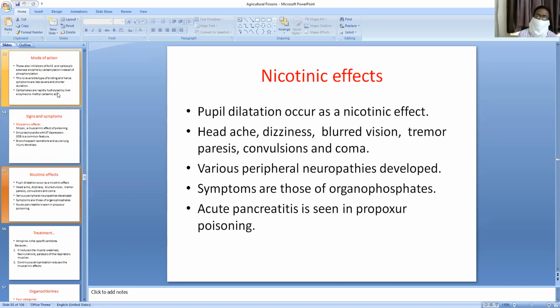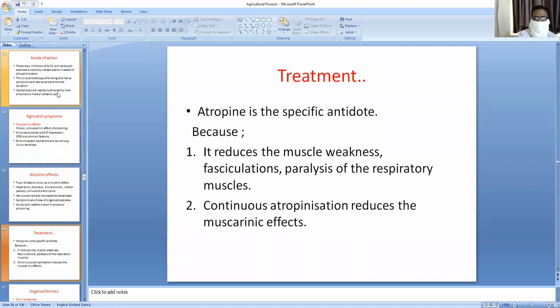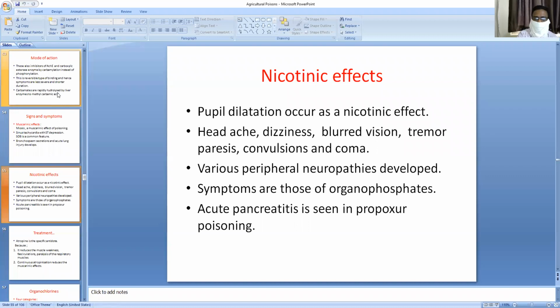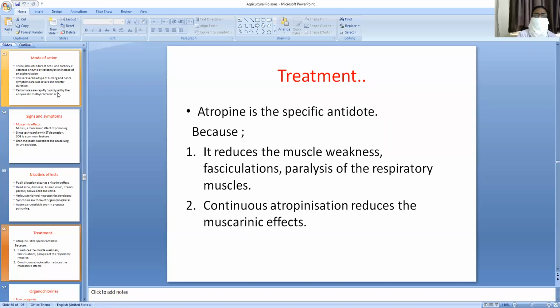Symptoms are those of organophosphorus compounds. Acute pancreatitis is seen in Propoxur poisoning. This is an important point as an MCQ. Acute pancreatitis is seen in Propoxur poisoning. Propoxur is one of the carbamates.